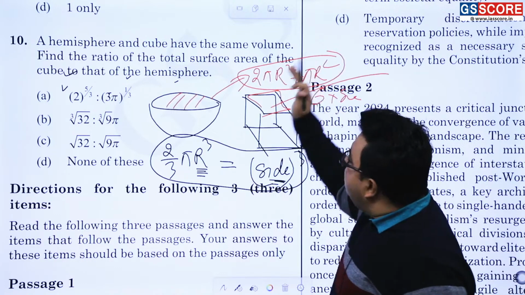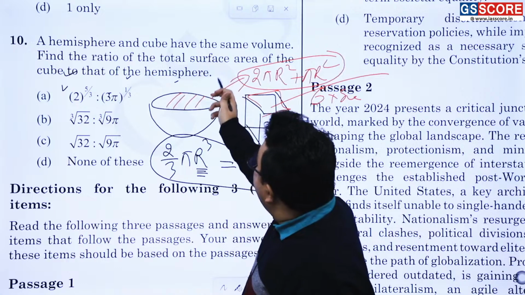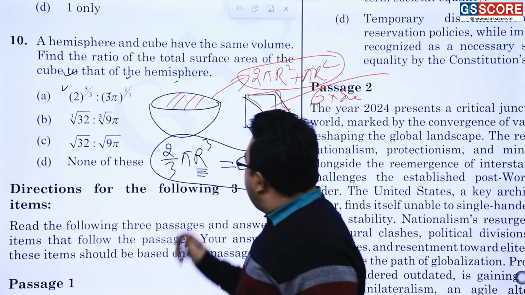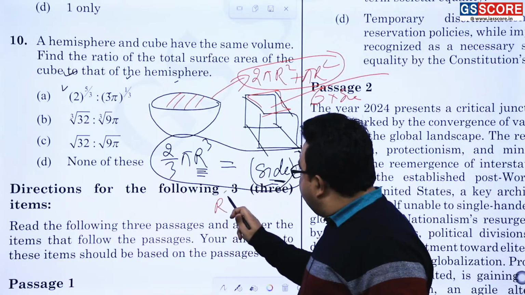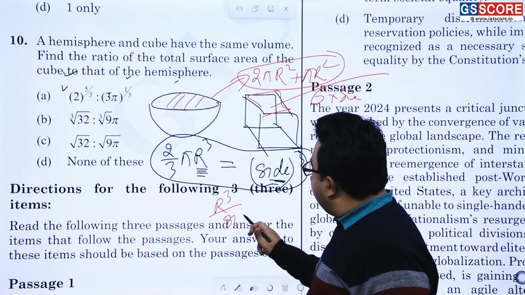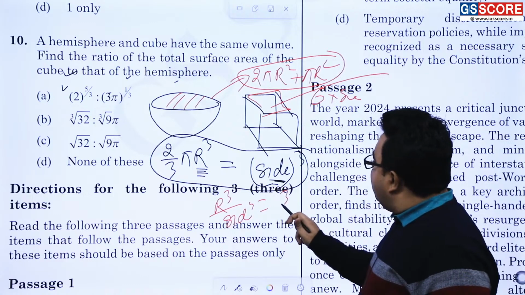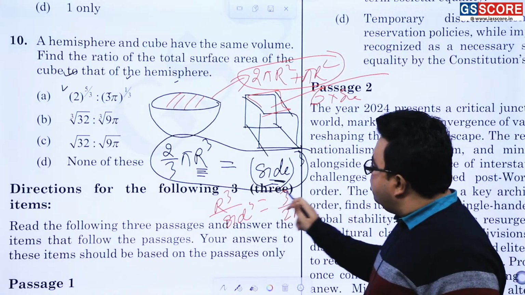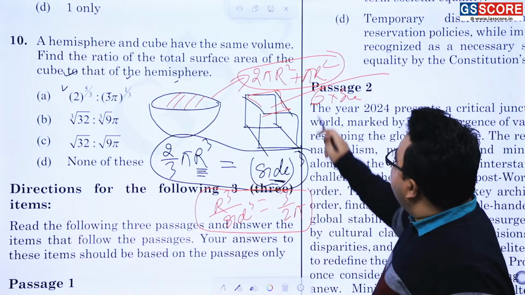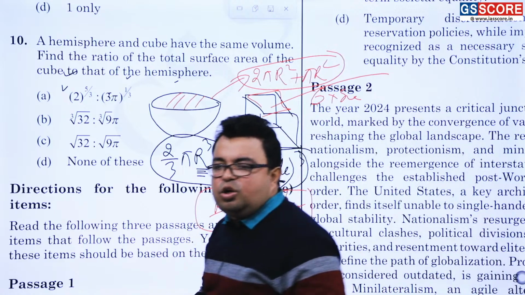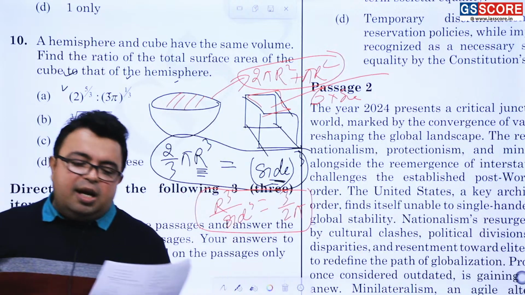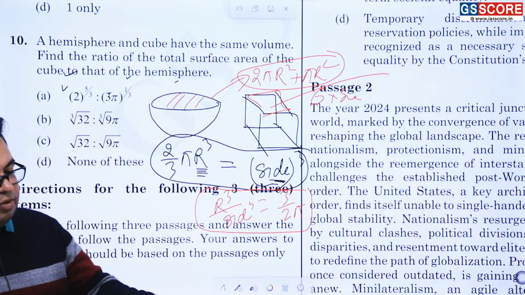Now when you are going to find the ratio of this to this, you have to utilize r cube divided by side cube. It is going to be 3 by 2 pi. Am I correct or not? Just utilize this very part and put it over here. There will be some steps going on, and then the correct answer will come.